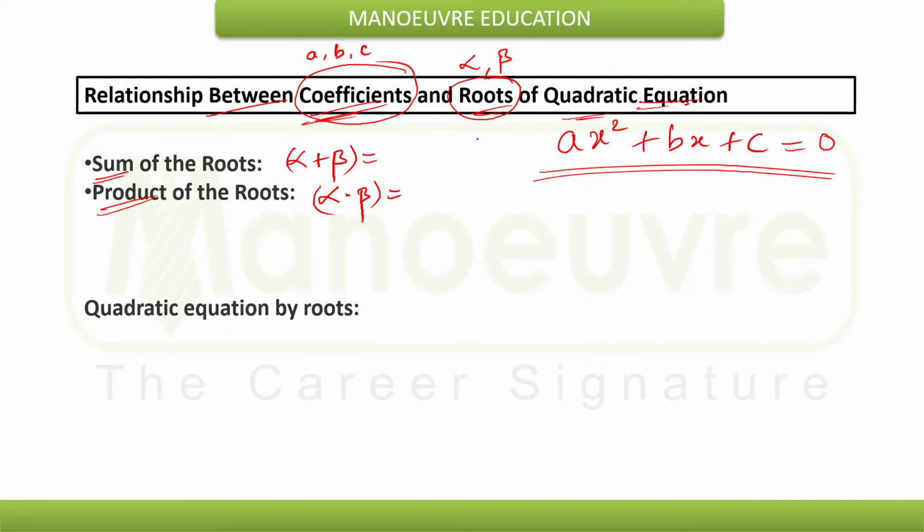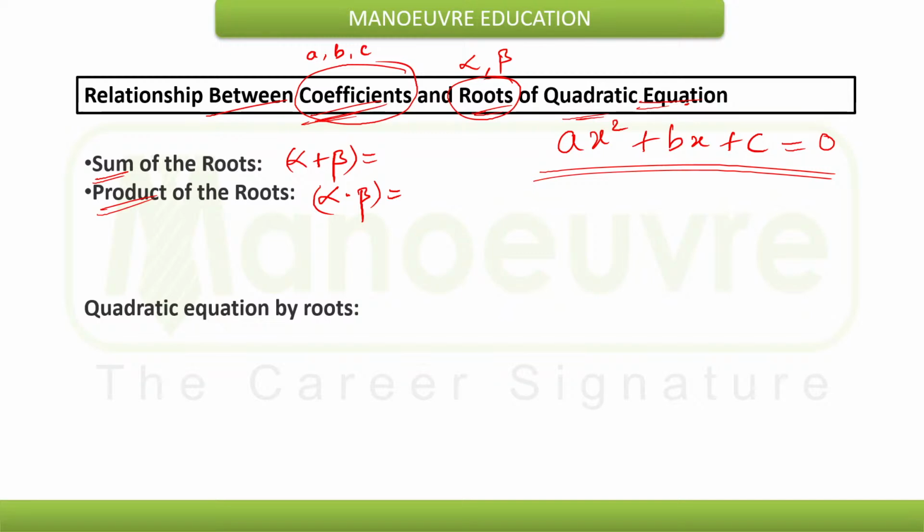Yes students, I can expect the answer from you. Yes, we are just revising the concepts. All of you are familiar with these concepts because the exam is very near, so you are at the revision level right now. So I just want to ask you, what will be the sum of the roots in terms of coefficients? Can anybody answer?